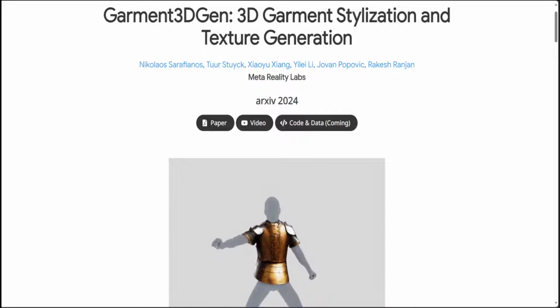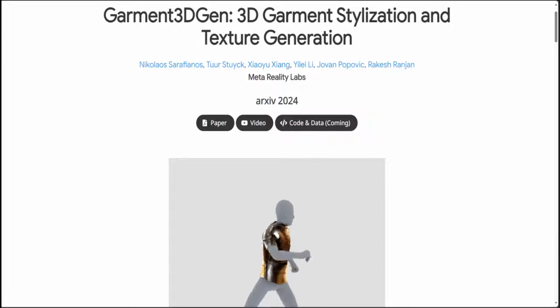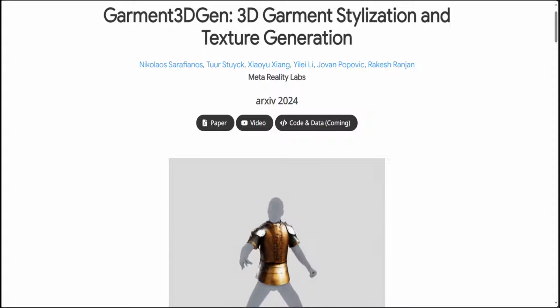3D asset creation and generation is the process of developing geometries and materials for 3D experiences. It has direct applications across several industries such as gaming, movies, fashion, as well as virtual reality applications. Traditionally, simulation ready garments are hard to obtain and are created through a laborious, time consuming process requiring specialized software which relies on experienced artists.